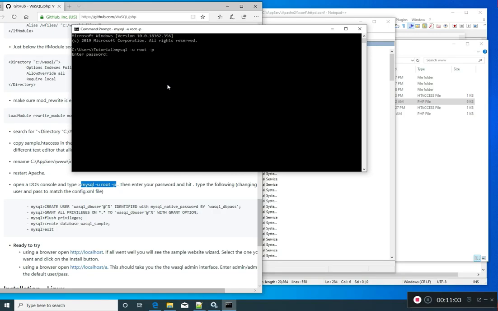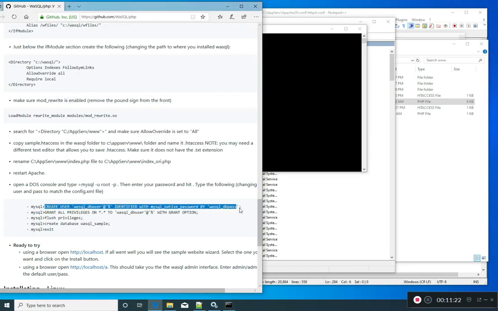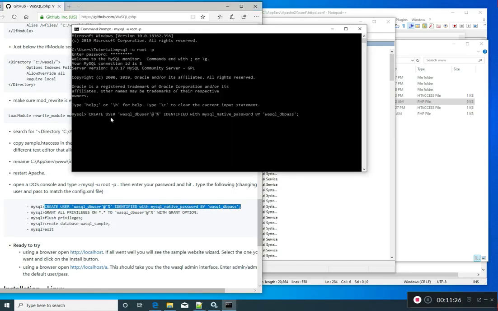It wants our password, and this is where I entered John Deere. The password that I set during the AppServe installation. Okay, we have a MySQL prompt, so we got connected, and now I'm going to copy these commands one at a time and just paste them in and run them.